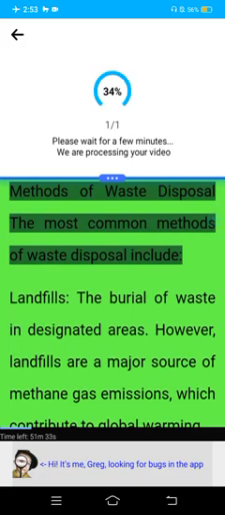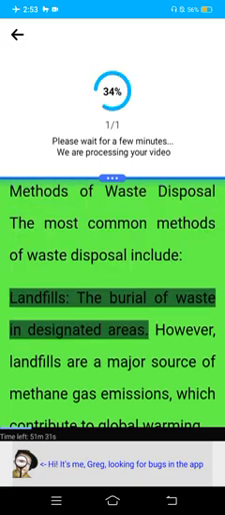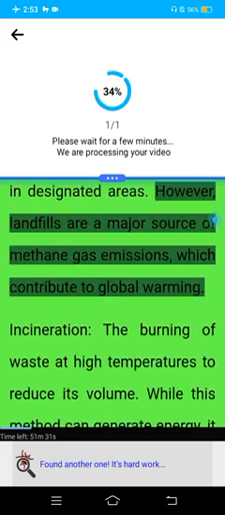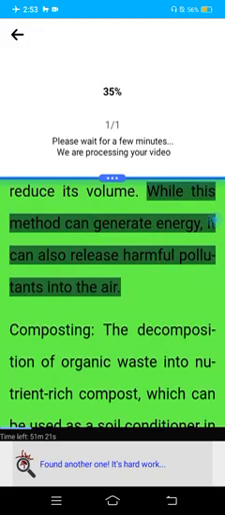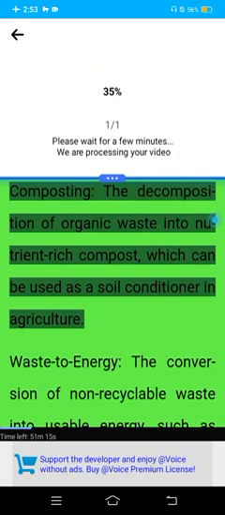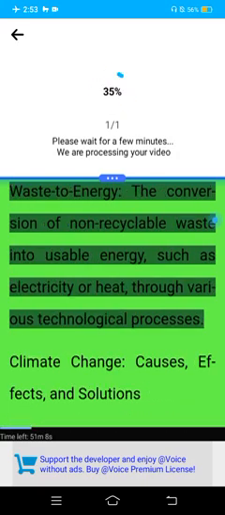Methods of waste disposal. The most common methods of waste disposal include landfills, the burial of waste in designated areas. However, landfills are a major source of methane gas emissions, which contribute to global warming. Incineration, the burning of waste at high temperatures to reduce its volume. While this method can generate energy, it can also release harmful pollutants into the air. Composting, the decomposition of organic waste into nutrient-rich compost, which can be used as a soil conditioner in agriculture. Waste to energy, the conversion of non-recyclable waste into usable energy, such as electricity or heat, through various technological processes.